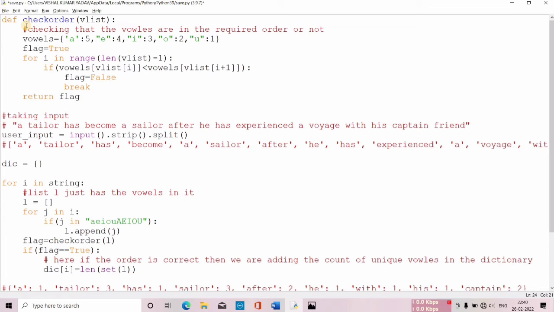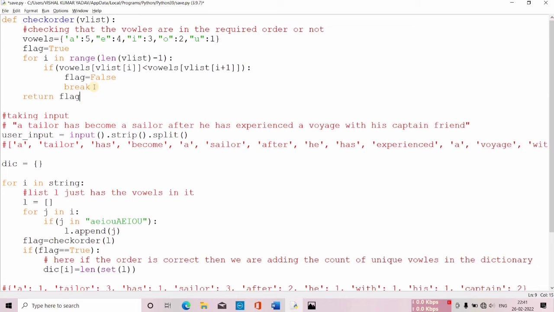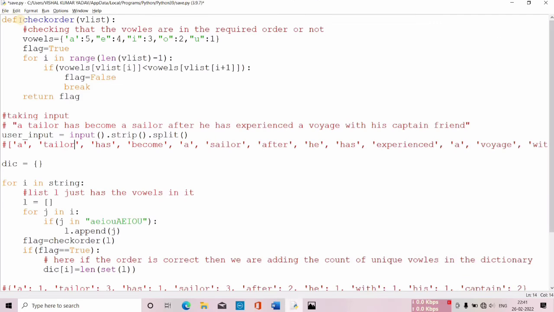Check order. What is the function of this define check order? The use of this function is that I'll be checking whether the vowels which are present in this particular word are in order or not. They should be in order like A, E, I, O, U. That's what is mentioned over here. This is the order they have to follow. So this is what I'll be checking over here.